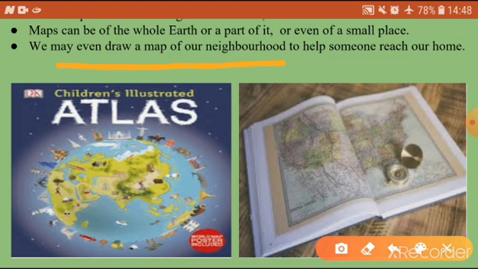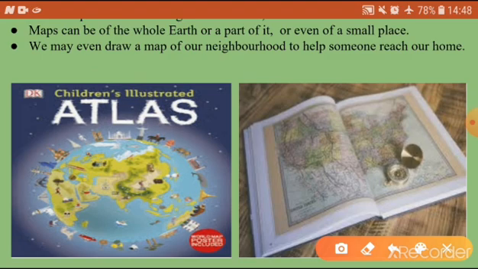If any new, unknown person comes to our home and forgets the way, at that time we can show the way by using a map, a route map.